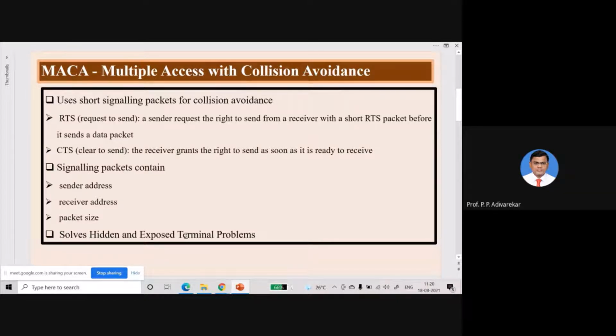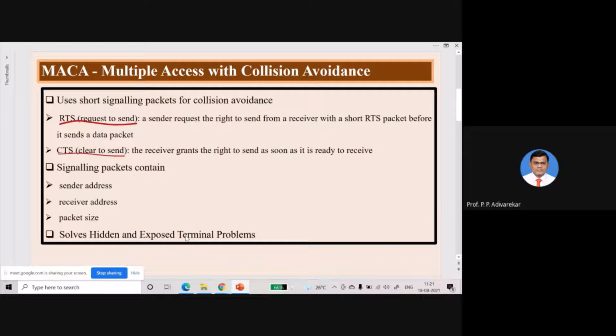Which are these signaling packets? There are basically two signaling packets we use. One is RTS and the second one is CTS. RTS is request to send, and the other is CTS, which is clear to send.